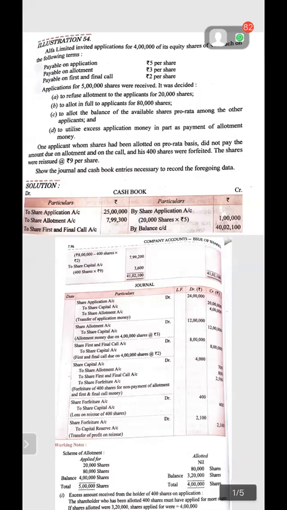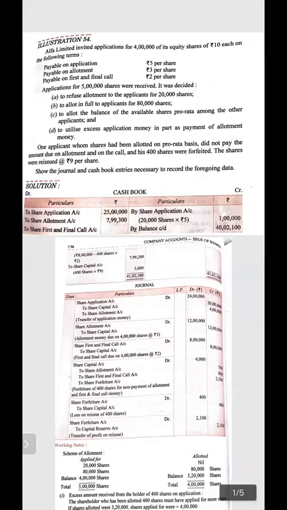Point B, to allot in full to applicants of 80,000 shares. It means to 80,000 shares they allotted the complete shares. To allot the balance available shares pro rata among the other applicants, meaning whatever the balance of the shares left. See, total shares to be issued are 4 lakh. To 80,000 full allotment has been done. What does it mean? To 3 lakh 20,000 shares pro rata allotment has been done, and that will be 1 lakh less.